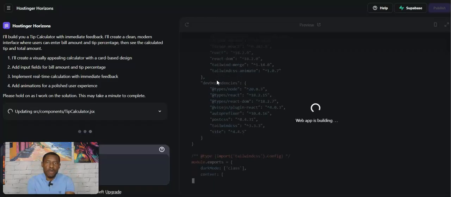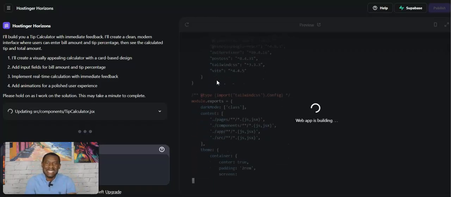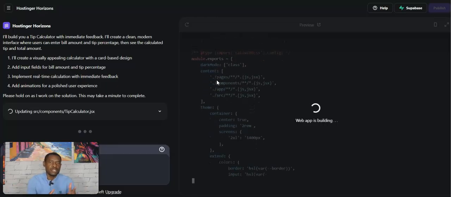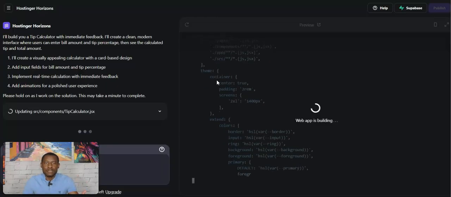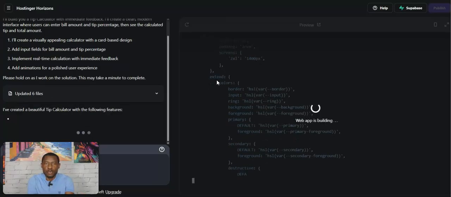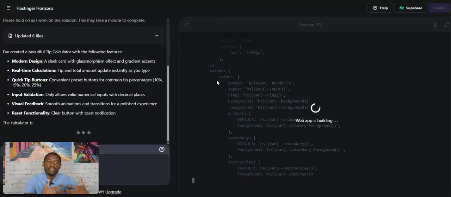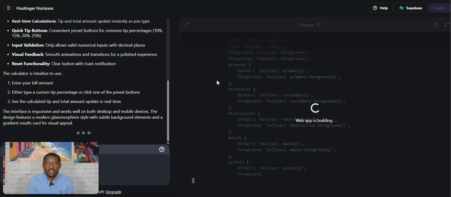Now, listen, if you're a small business owner, if you're starting a business and you're not tech savvy, you don't have any background skills in web development and coding, you don't have to have these skills. But you do have to have the skill of knowing how to leverage AI. And this is what I'm doing right now. I am leveraging AI to do the heavy lifting for me to create the web apps. That is the key. The key is to know how to leverage AI.